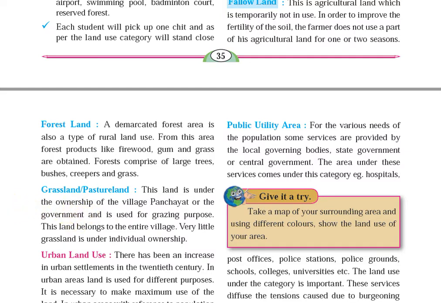Okay, students. Let us summarize what we have revised in this lesson. We have revised the types of land use. First, we have seen rural land use. Under that we have seen arable land, fallow land, forest land, and grassland or pasture land. Tomorrow again we will continue with the same chapter. Hope you have understood till here. Tomorrow we'll continue again. Thank you.